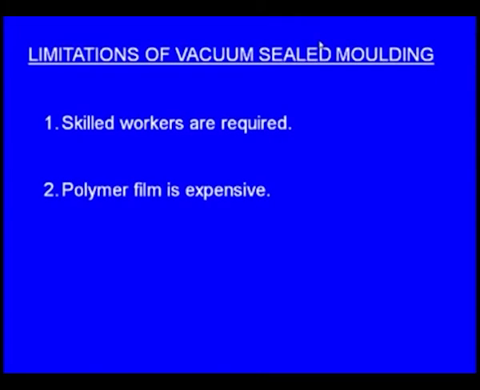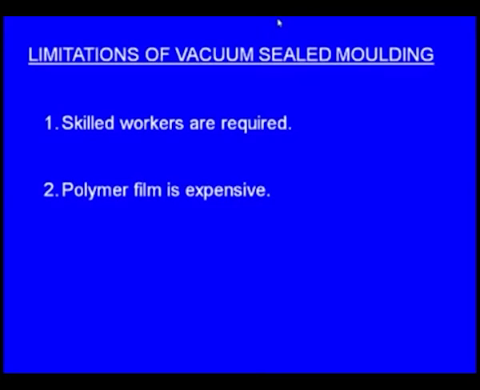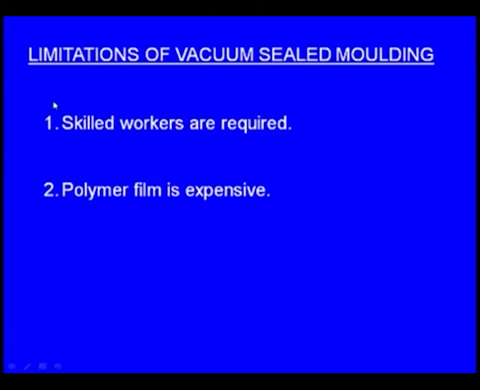Next, let us see the limitations of vacuum sealed molding. In this process, skilled workers are required, because the vacuum has to be applied at the right time, and it should also be applied for the right duration. So this requires skill. Next one, the polymer film is expensive, and for each casting we have to use a new polymer film. Once we use the polymer film for one casting, it cannot be used for the next casting. So that way the process becomes expensive.